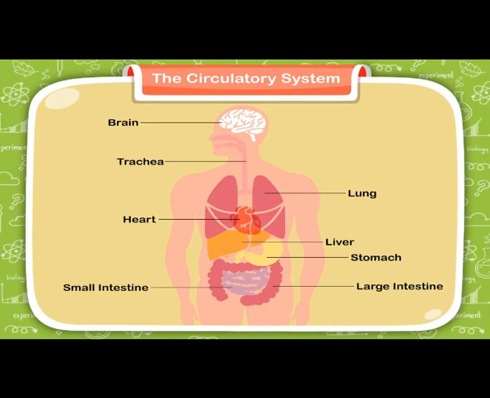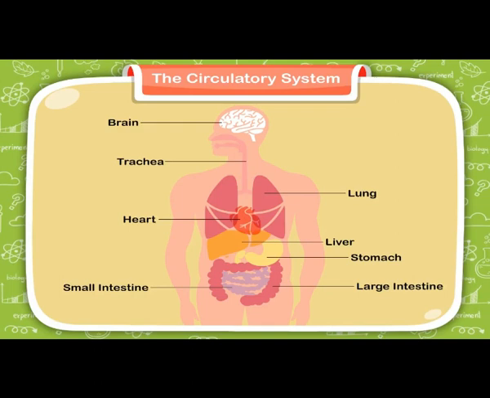When we need to move a thing from one place to another, what do we do, students? We move it with the help of our hands or a vehicle. In the same way, our body also has a system to move things around. This system carries the oxygen and nutrients, amongst other things, to all the parts of the body. It also removes waste materials such as carbon dioxide from the body. And this system is called the circulatory system.